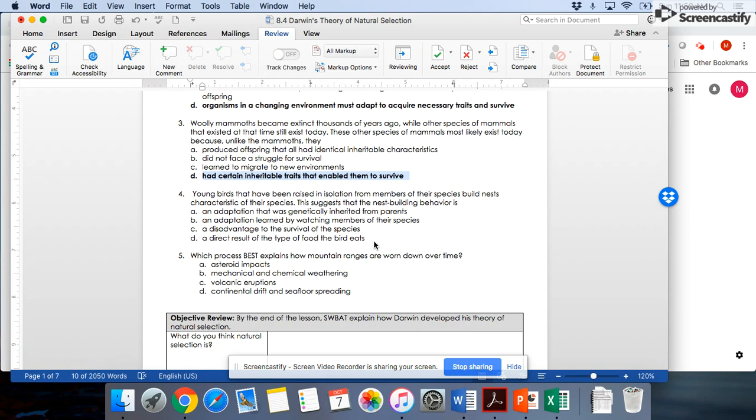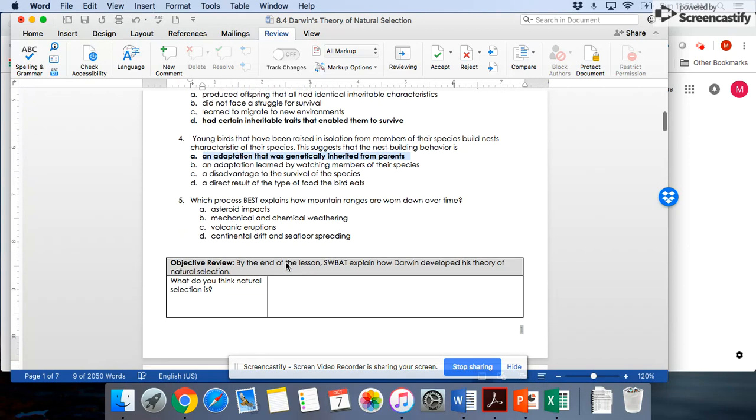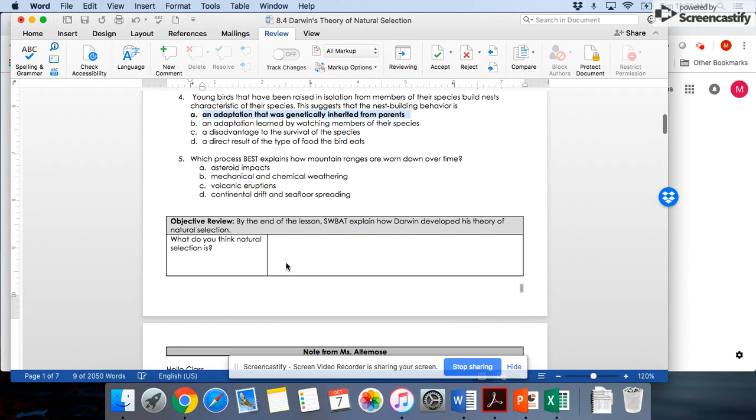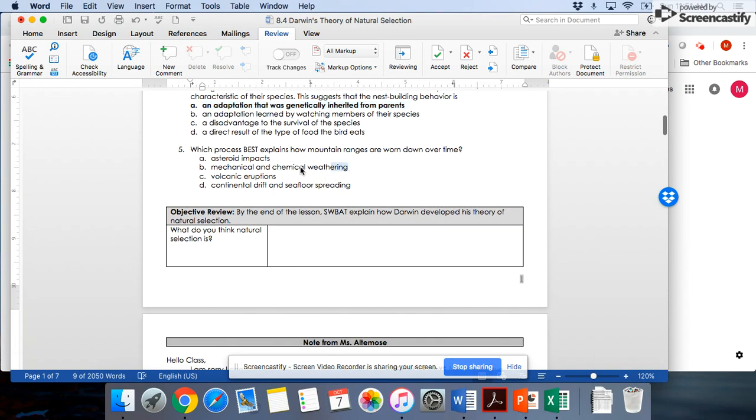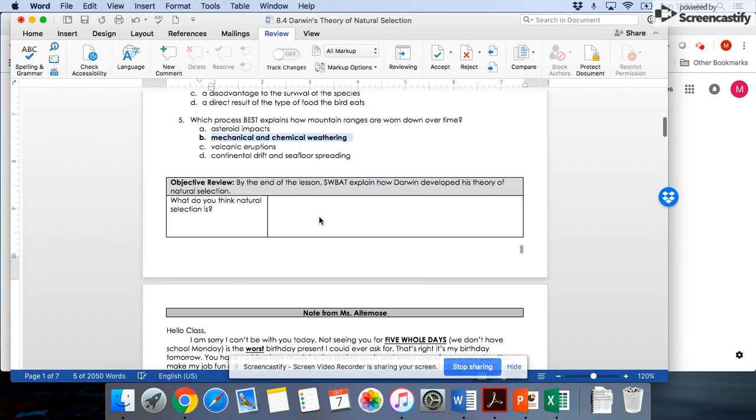Number four, young birds have been raised in isolation away from members of their species, and they build nests, characteristics of their species. If the young birds that do not live with their families still build the same nests, it means that this must be an adaptation that's inherited from the parents. And number five says, which process best explains how mountain ranges are worn down over time? This is going back to the last couple weeks' material, would be mechanical and chemical weathering.